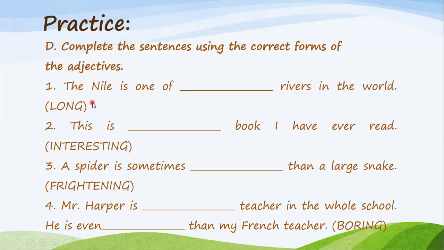So the first sentence, the Nile is one of what? You have long. One of what rivers in the world? So remember, let me do the first with you orally. The Nile is one of rivers. So I'm describing the Nile to the group of rivers. So I know it's superlative. So it's one of the longest. The, and long plus est.